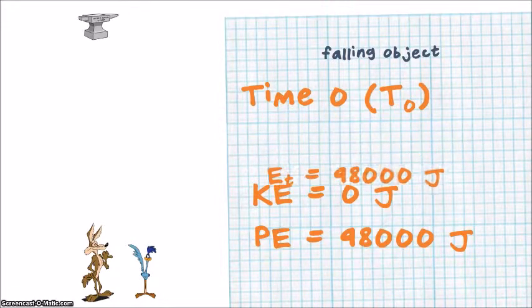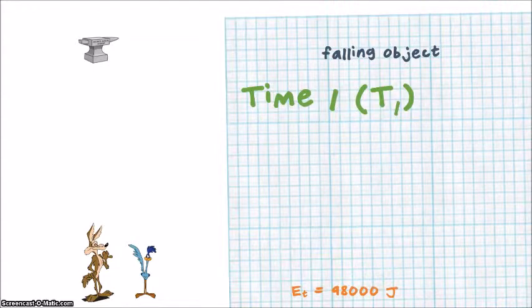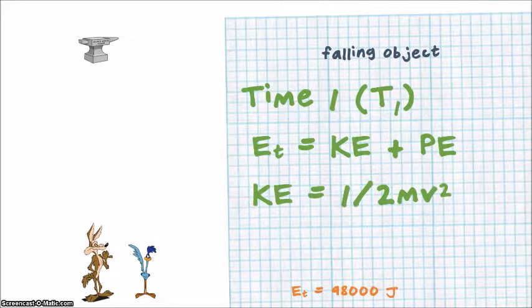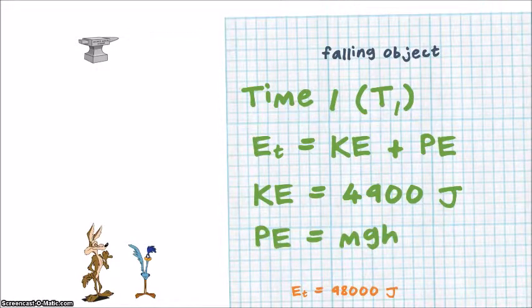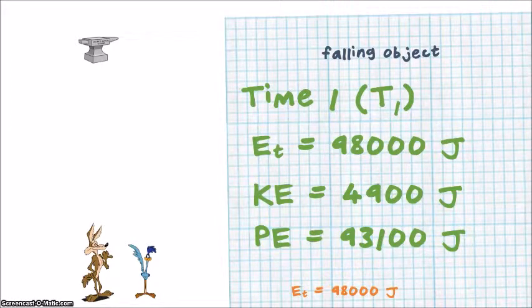All right, cool. Let's let it fall a little bit. Keep that number for safekeeping. And let's let the object fall just a smidge. Okay, stop. And let's calculate the total energy now. Again, kinetic energy is 1/2 mv squared. It has a velocity now, so now it has a kinetic energy, 4,900 joules, let's say. And the potential energy, it's not as high anymore. It's not 100 meters. It's fallen a little bit. So the height has changed. It's gotten less. It's gotten closer to the ground. So our potential energy is less. But if you add them together, you still get 98,000 joules.